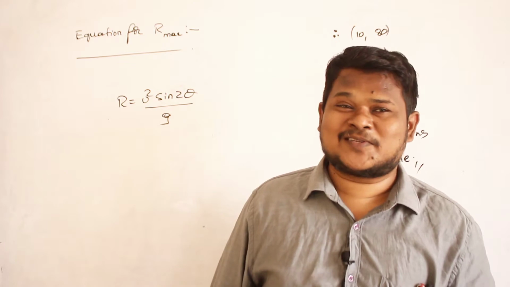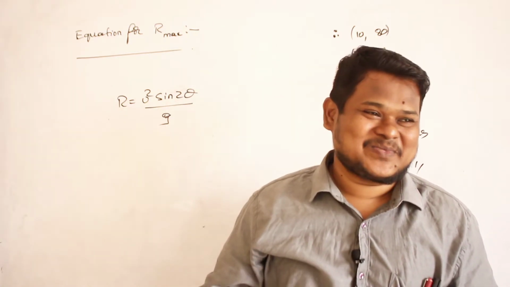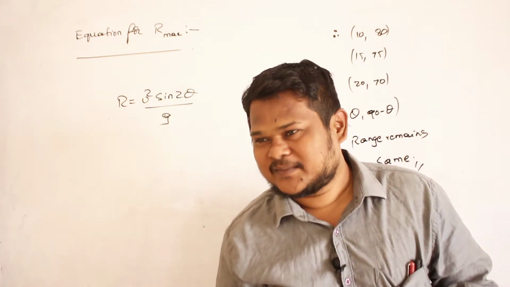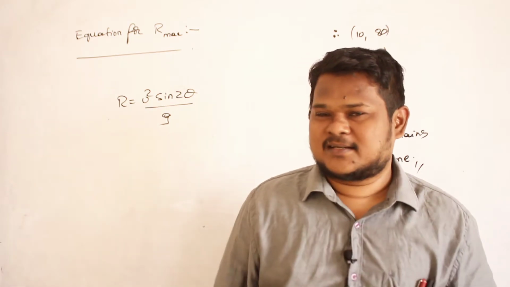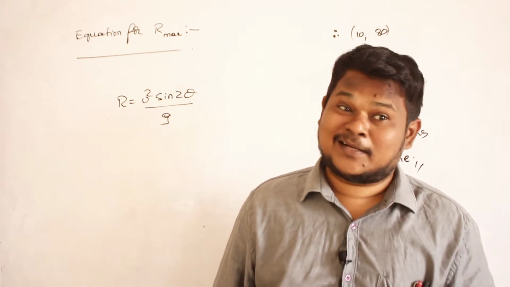If I throw the body at 90 degrees, the range will become 0. Because if it goes at 90 degrees, it will again reach your hand only, no? Then what will be the range? 0. Horizontal range is 0, no? Horizontal distance will become 0. So we need an angle less than 90.